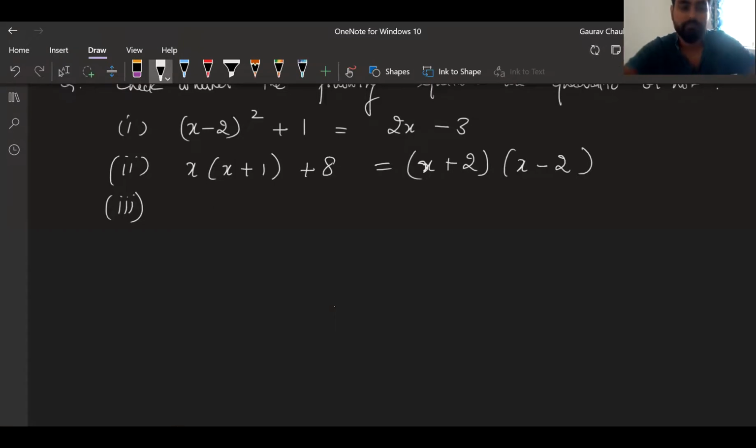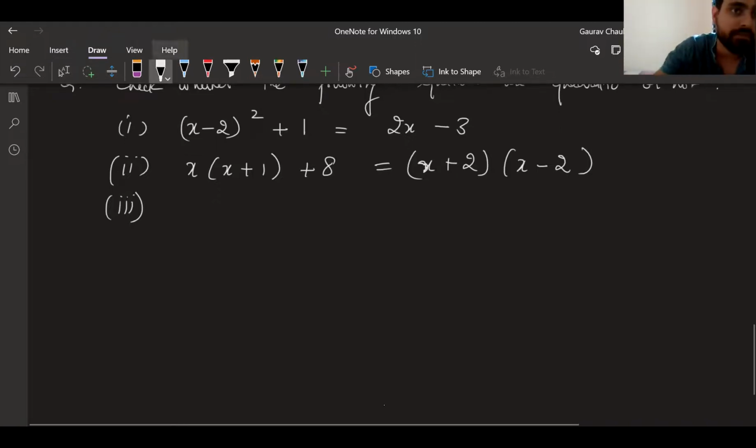Do it individually, get started. I'll give you 2 minutes for the first question. You will need to use either the distributive property, or if you remember the formulas, a plus b whole square, a plus b, a minus b, all of that will come into use a lot in this chapter. So that will be one of the homeworks. But anyhow, right now let me give you a third question also.